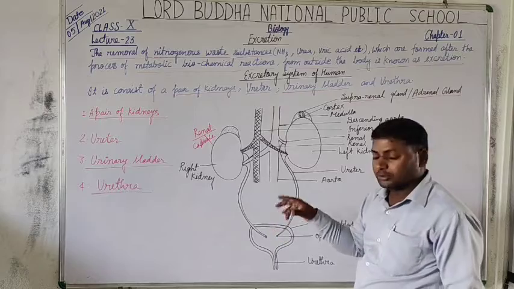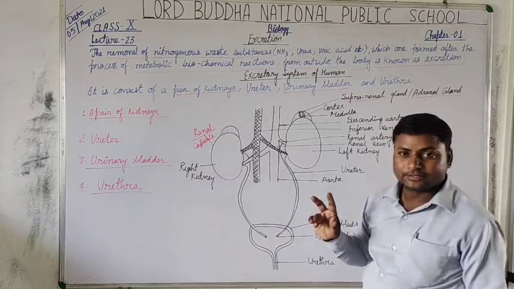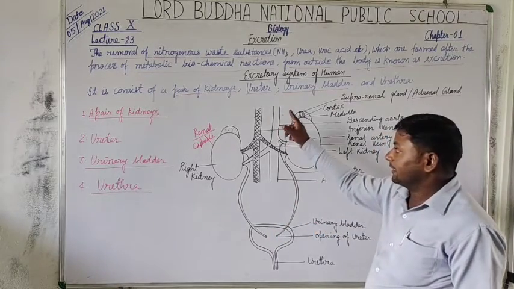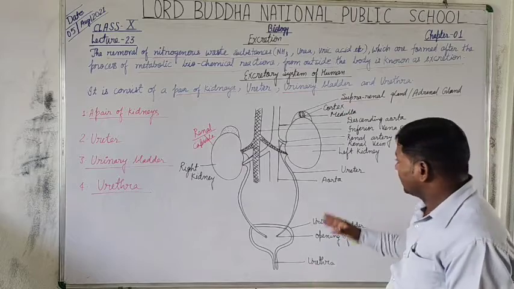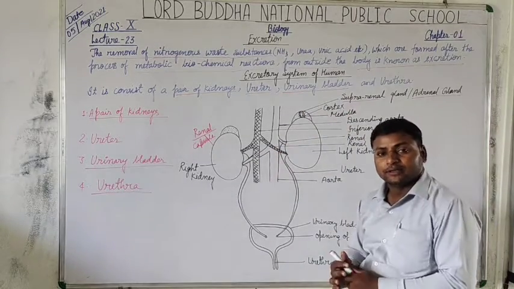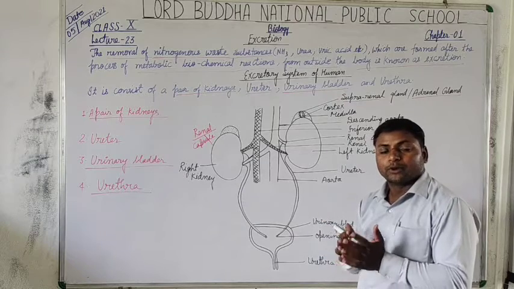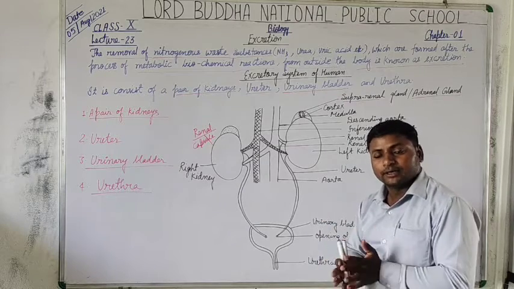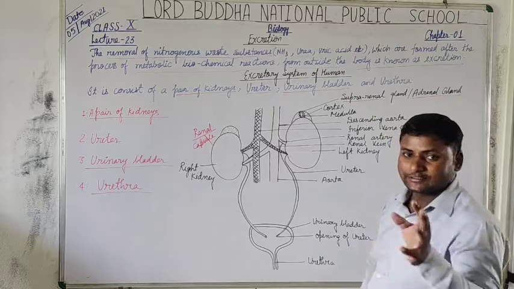Both of these, the renal arterial and venous systems, are associated with the kidney, where the nitrogenous substances are removed from the pure blood.